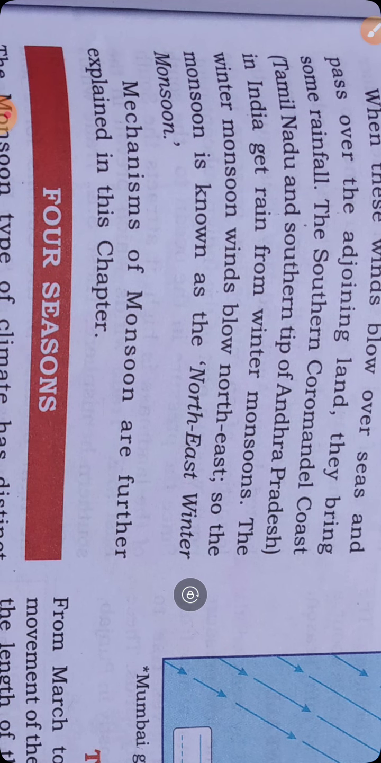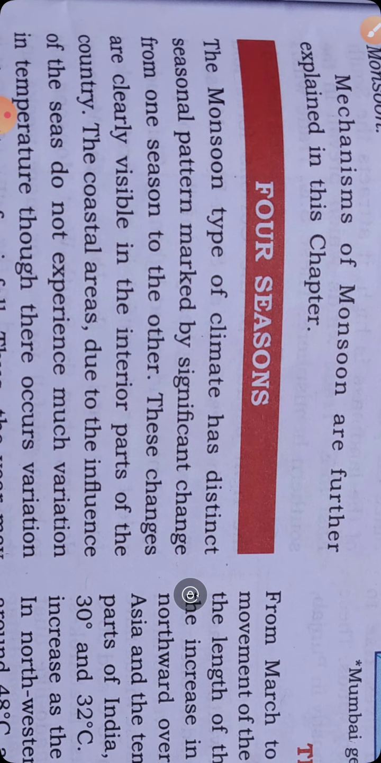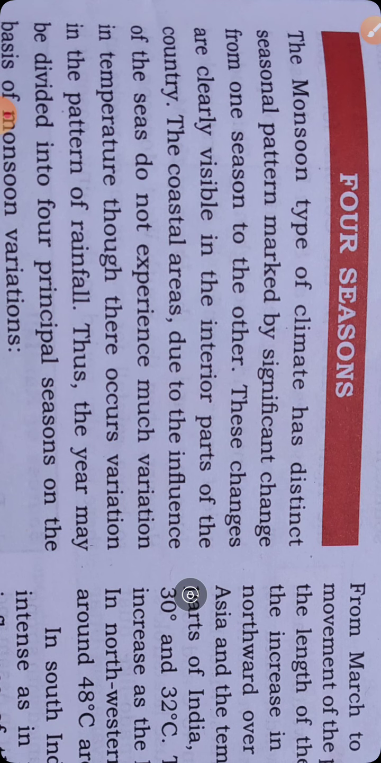The mechanism of monsoon is further explained in this chapter. We are going step by step. We were focusing now on the fourth season. What is the fourth season? You are well aware of it. The monsoon is a type of climate with distinct seasonal variation, marked by a significant change from season to season.